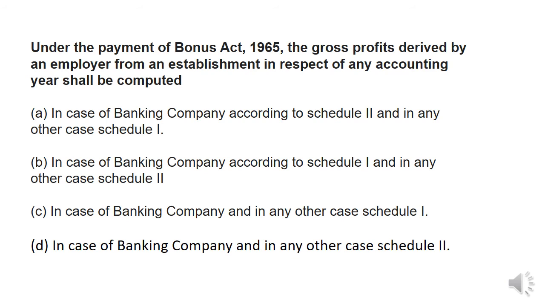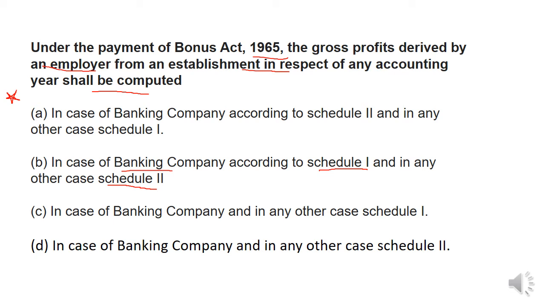So the question is, under the Payment of Bonus Act 1965, the gross profit derived by an employer for an establishment in respect of any accounting year shall be computed. It shall be computed, like in case of a banking company, as per schedule 1, and in any other case it will be schedule 2. So remember this one, this is again very important.